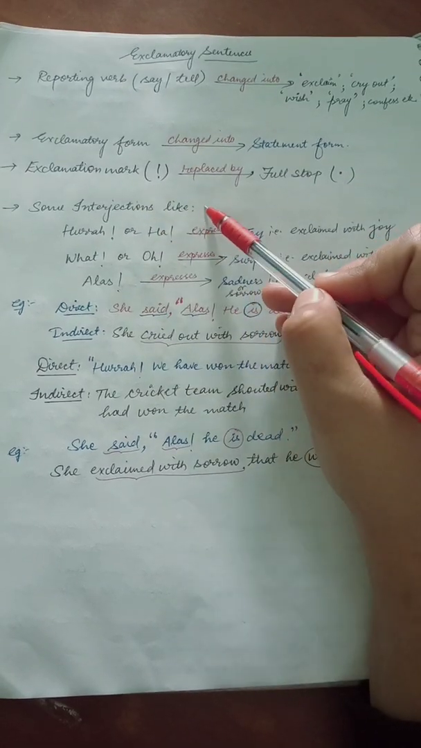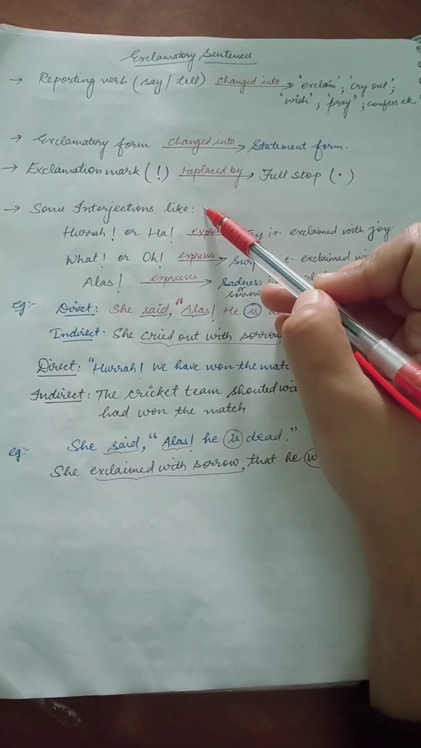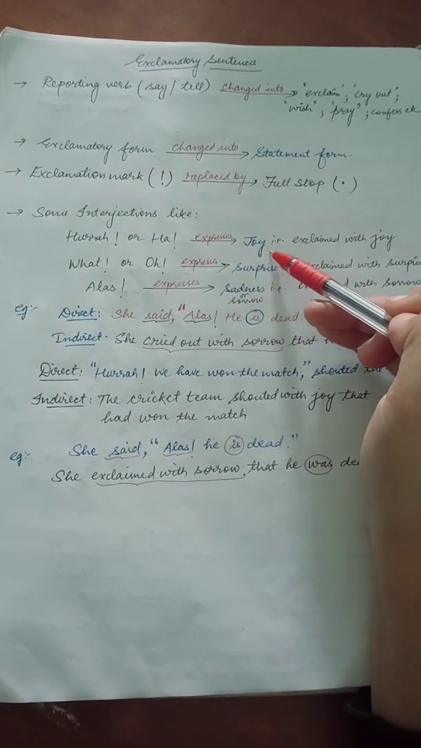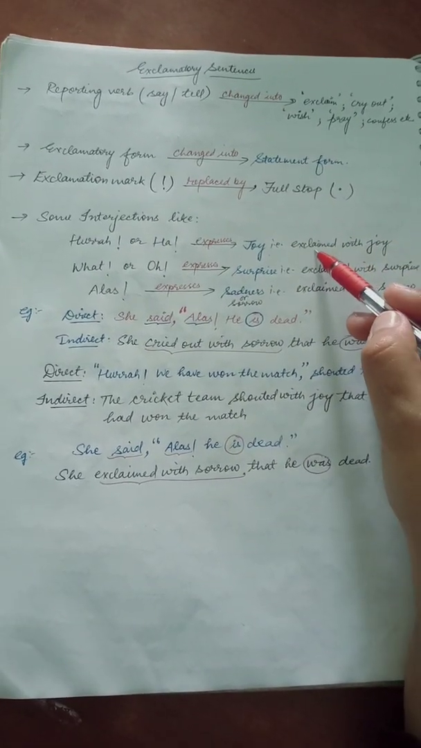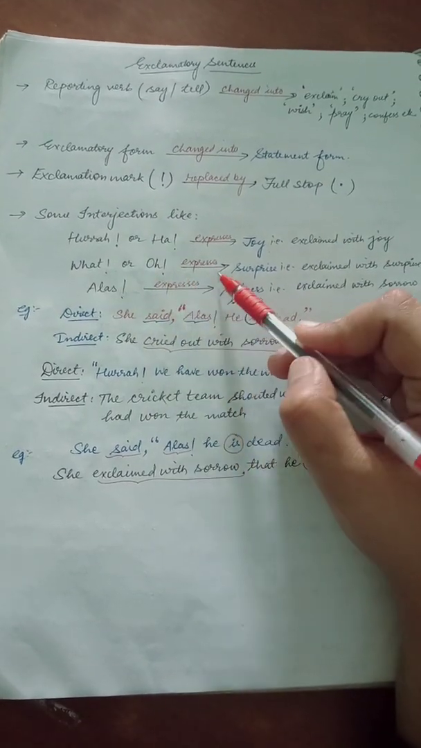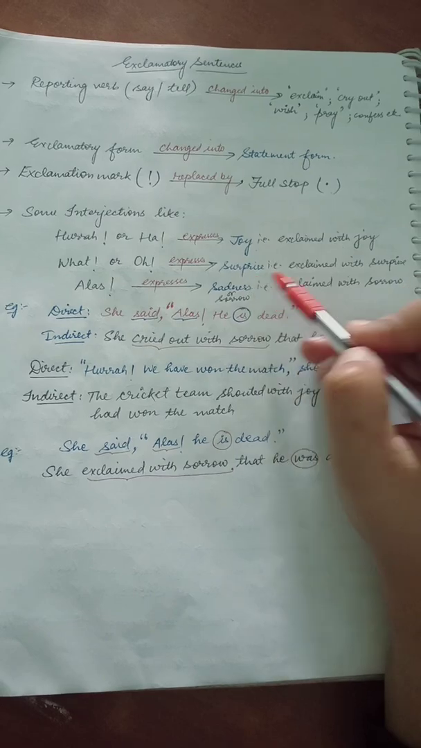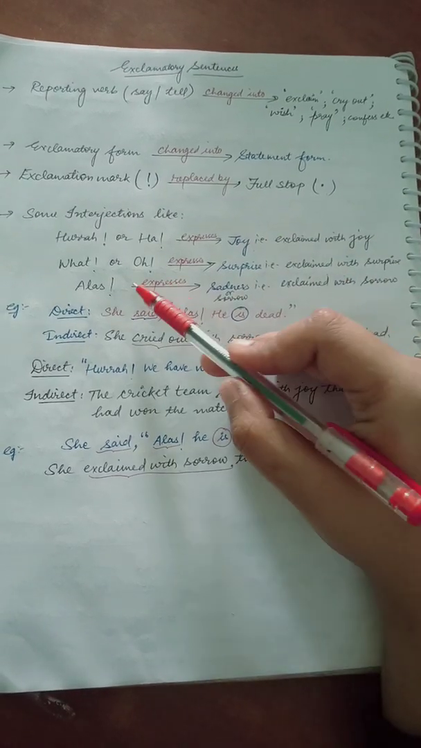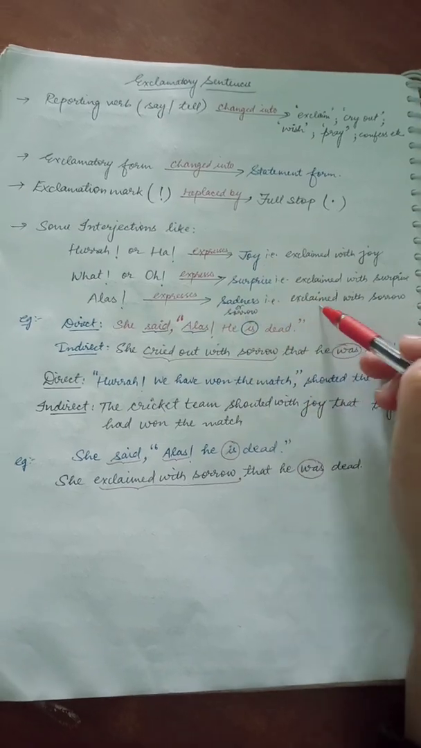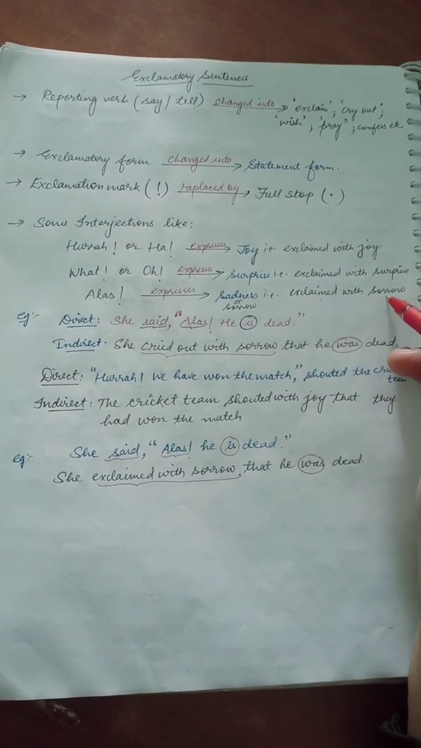Some important interjections, if they come in the sentence of direct speech, like hurrah, ha, express joy. So what you will use in indirect speech is exclaimed with joy. Okay, if what or oh is there, it expresses surprise, so you will use exclaimed with surprise. If alas is there, alas expresses sadness or sorrow, so you have to use here exclaimed with sorrow.